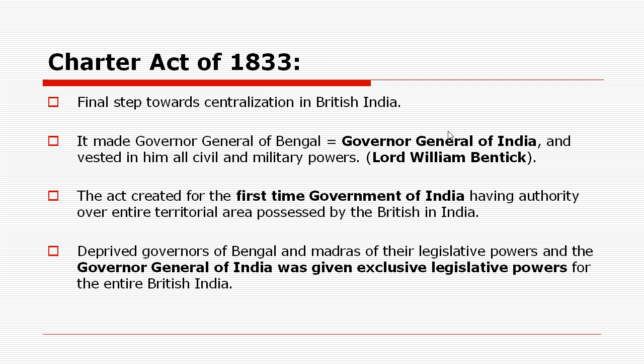And it also deprived the governors of Bombay. Okay, so it is actually Bombay, not Bengal. So kindly forgive me for this mistake here. The governors of Bombay and Madras were deprived of their legislative power. So it is very important. Since a centralization tendency was there, due to that centralization tendency, the governors of Bombay and Madras were deprived of their legislative powers, and the Governor General of India was given exclusive legislative power. So kindly remember this: exclusive legislative power was in the hand of the Governor General of India.